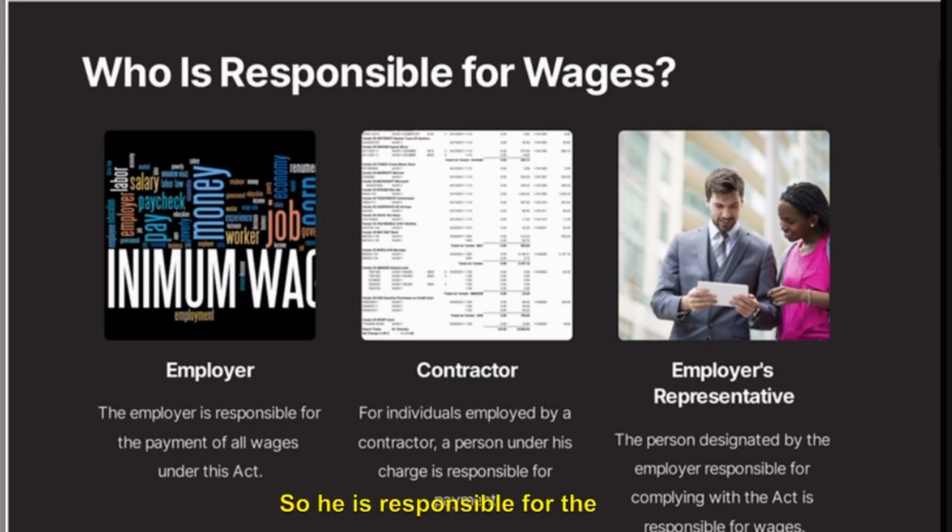So he is responsible for the wages, not the company directly. The company pays the contractor and then the contractor settles with the laborers. Third, the employer's representative. The person designated by the employer responsible for complying with this act is responsible for the wages, which is very obvious, right?